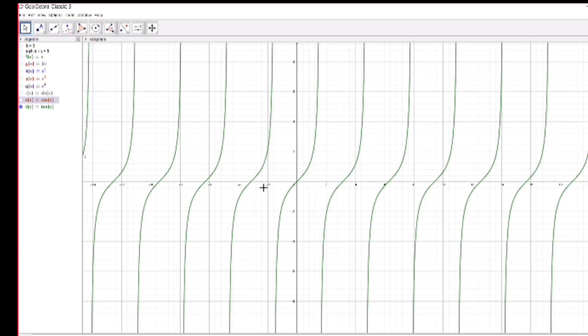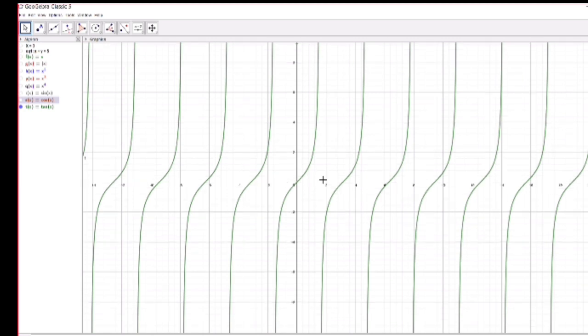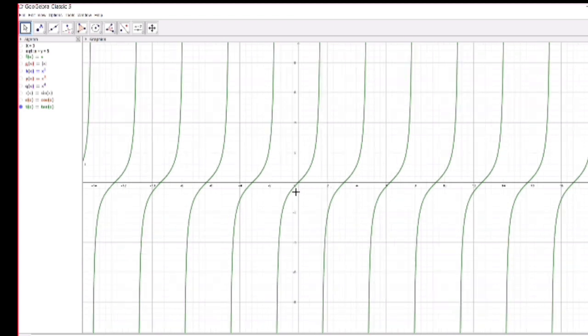But if you take the domain as open interval minus pi by 2 to pi by 2, from here to here, the function you can just see it is continuous. It's a smooth curve. At pi by 2 and minus pi by 2, there is a break. So it is not continuous at minus pi by 2 and plus pi by 2. That means it is continuous only in its domain. Some functions are continuous everywhere, but some functions are continuous only in their domain. So tan x is one example like that.